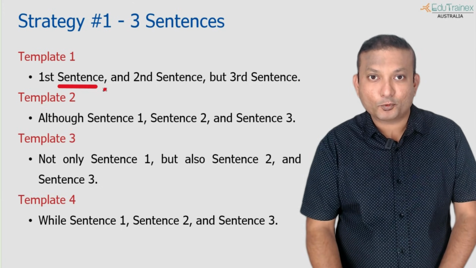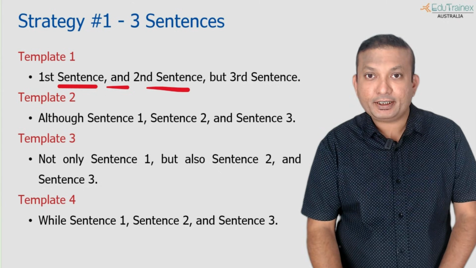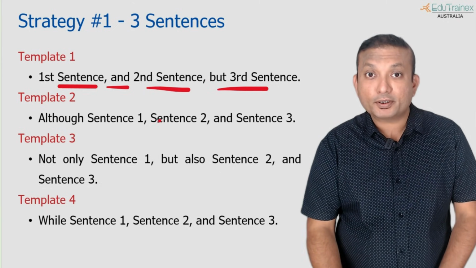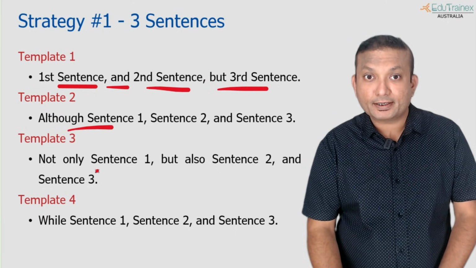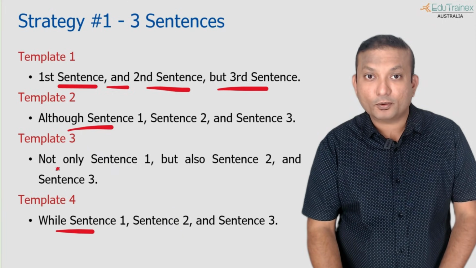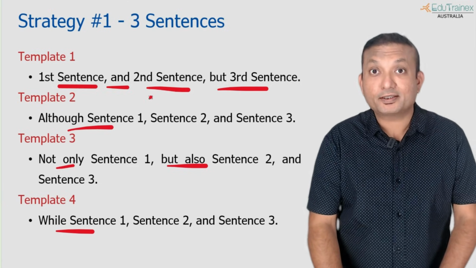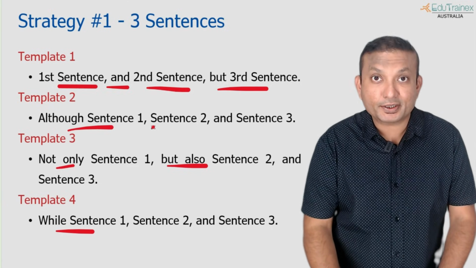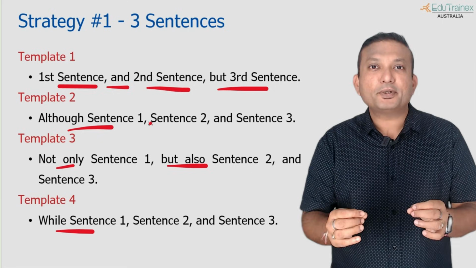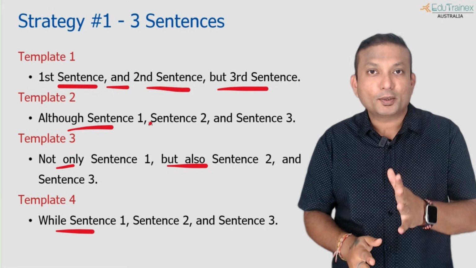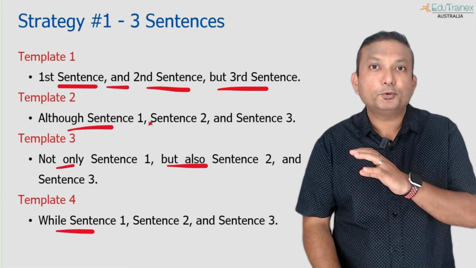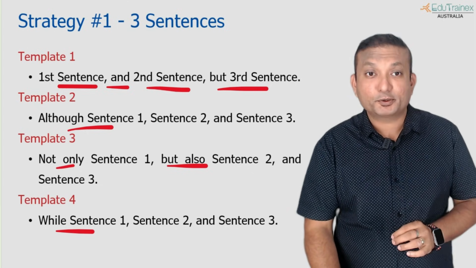But for the time being, what we need to understand is that whenever we combine sentences in this order or using any complex sentence patterns like although or while or not only but also, we need to avoid certain mistakes. We need to have some considerations. Otherwise, these are simple mistakes that we have to avoid. One by one, we'll cover all of them so that you avoid getting your scores down, especially in the easy question. This is a blessing in disguise.